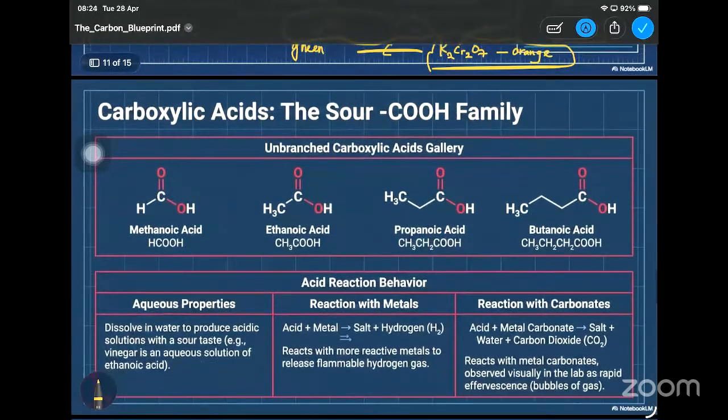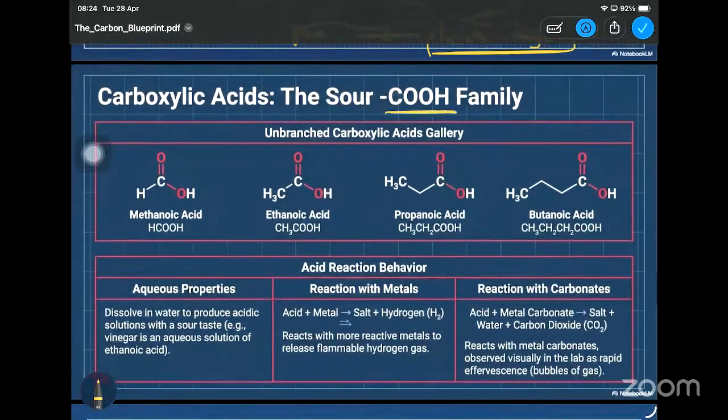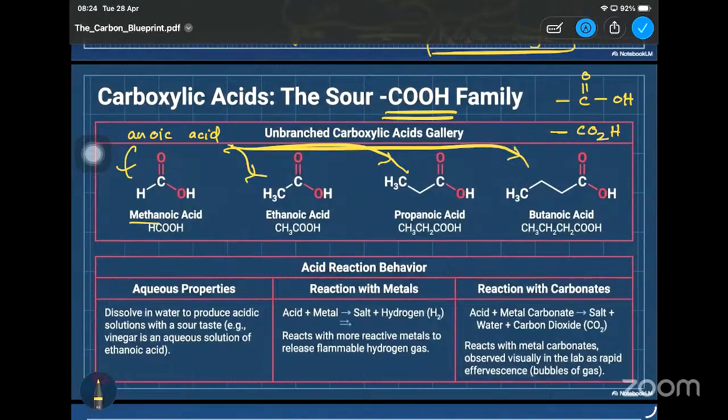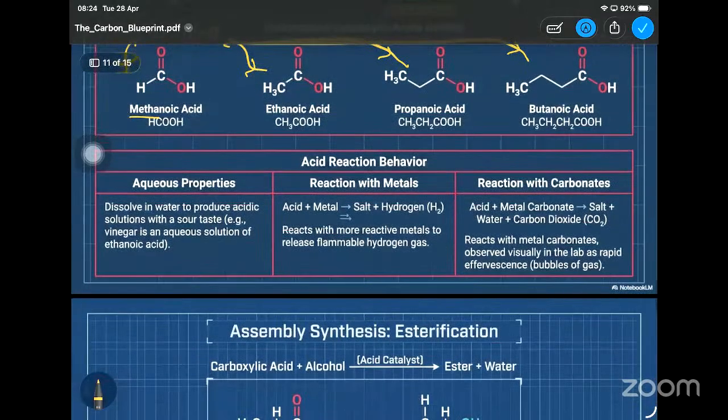And here about the carboxylic acid group. So carboxylic acid, this part. You can write it like this, and also if it is written like this, CO2H, still they are carboxylic acids. So nothing changes here. With just one carbon atom, methanoic acid. When you are naming it, you just need to add the oic acid part. If it is just one carbon atom, methanoic acid. Two carbon atoms, ethanoic acid. Three, propanoic acid. Four, butanoic acid. Likewise, easy, right? And here the reaction behaviors are given.